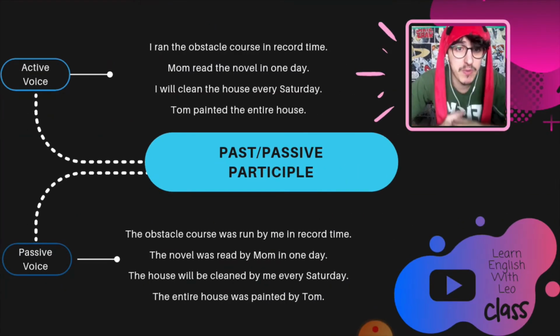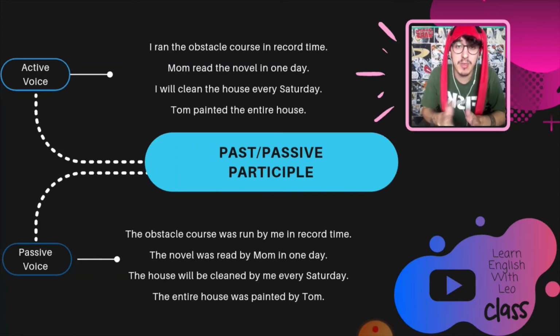If we transform the passive voice into an active voice, it would be like that. The obstacle course was run by me in record time. Active voice, I ran the obstacle course in record time. The novel was read by mom in one day. Mom read the novel in one day.